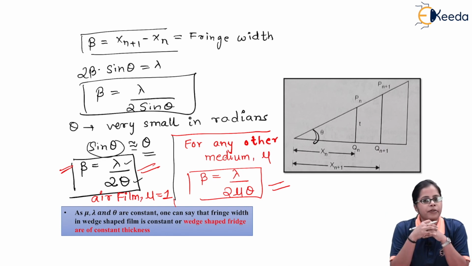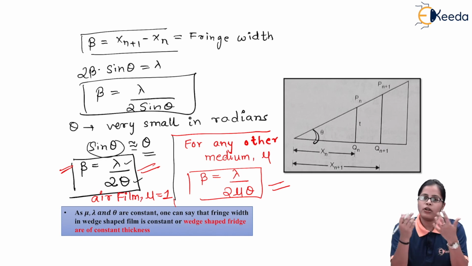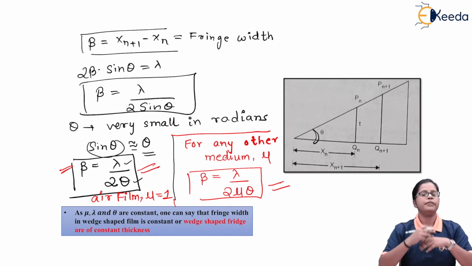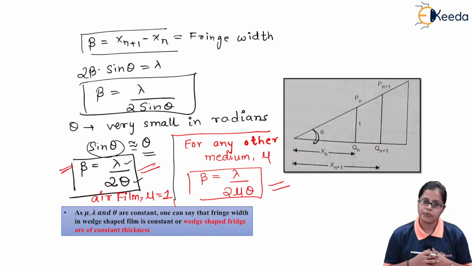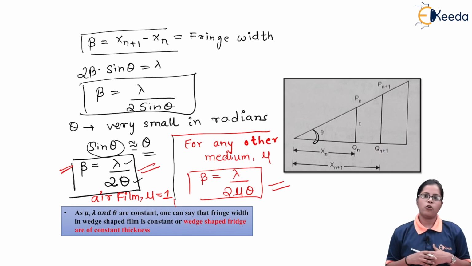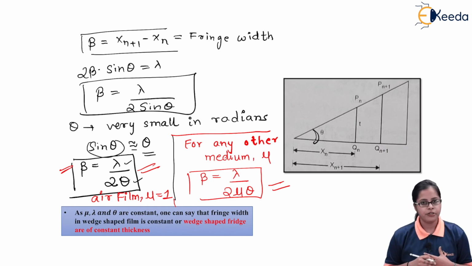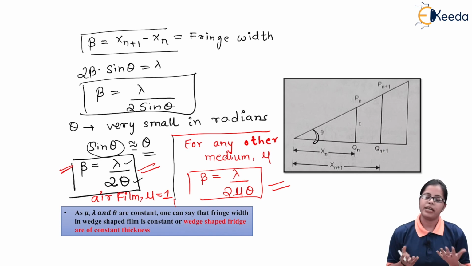So this is what we talk about with the interference pattern, that is alternate bright and dark bands of equal width and equal spacing obtained using a thin film of non-uniform thickness. This interference obtained due to a film of non-uniform thickness is the interference due to the wedge-shaped film. So this is the mathematical calculation and the theoretical understanding behind the interference occurring due to the wedge-shaped film.